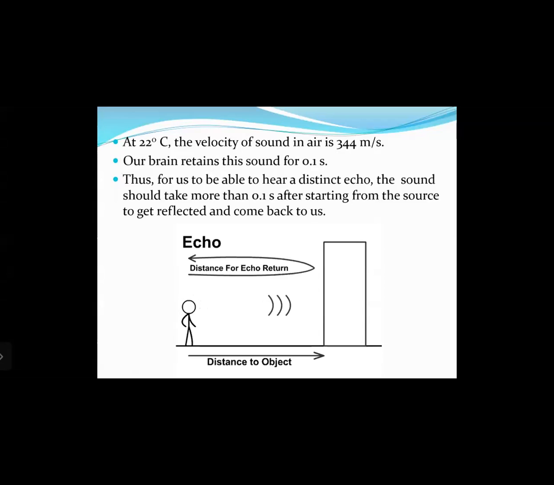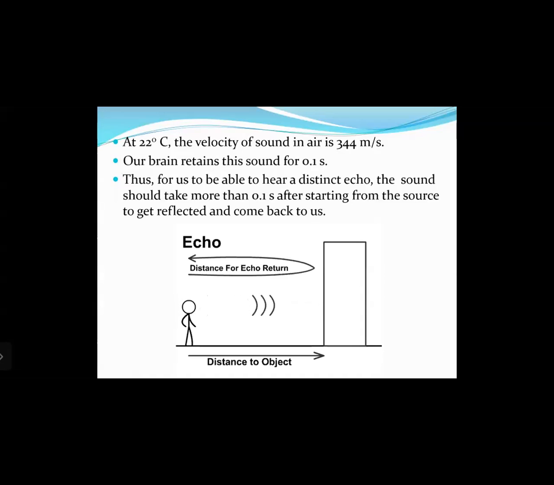If you look at this diagram, the animation here, you can see the person is producing the sound, which travels towards the object, the wall, and gets reflected and travels back, which the person hears as an echo. So the total time required for the sound wave to travel from the person up to the wall and back again should be more than 0.1 seconds. If it comes before 0.1 seconds, our brain cannot listen to that sound. So it should come after an interval of 0.1 seconds.